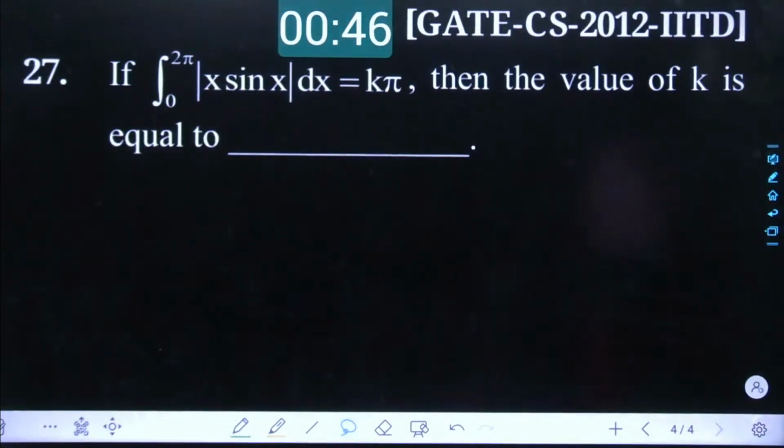I need the value of k from each one of you, where the integration of modulo of x sin x over 0 to 2 pi stands for k pi. I need the value of k now, which will satisfy the left hand limit as well as the right hand limit.